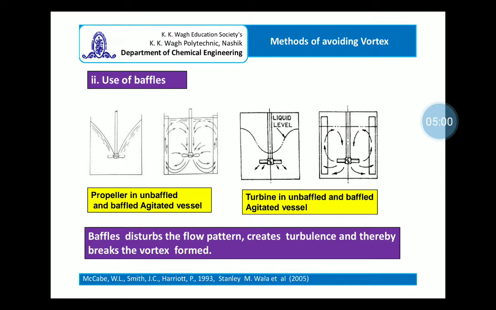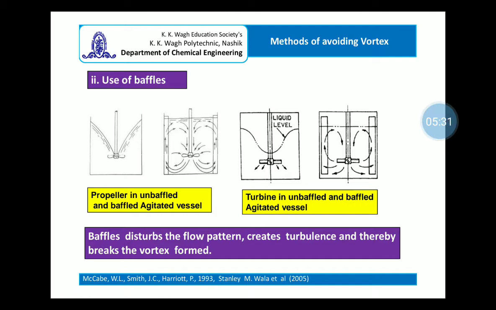So in both the cases, whenever the unbaffled agitated vessel is used, the vortex formation occurs. However, the use of baffles creates turbulence and disturbs the flow, and due to the turbulence created, the vortex formation is avoided.